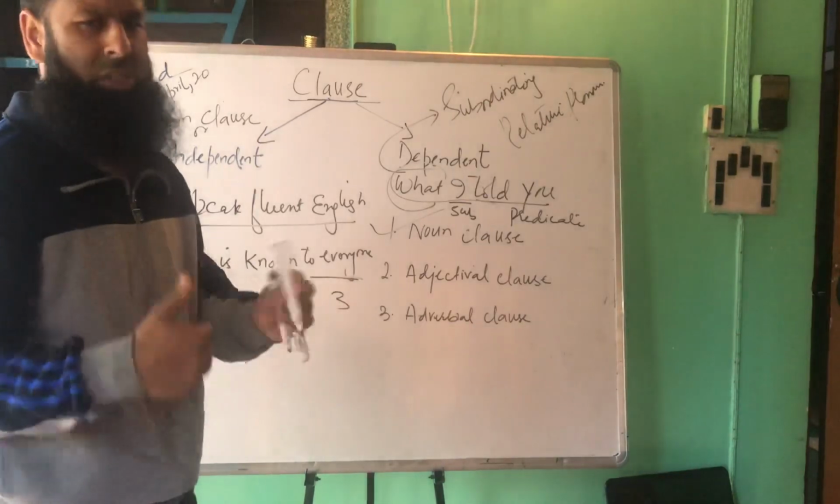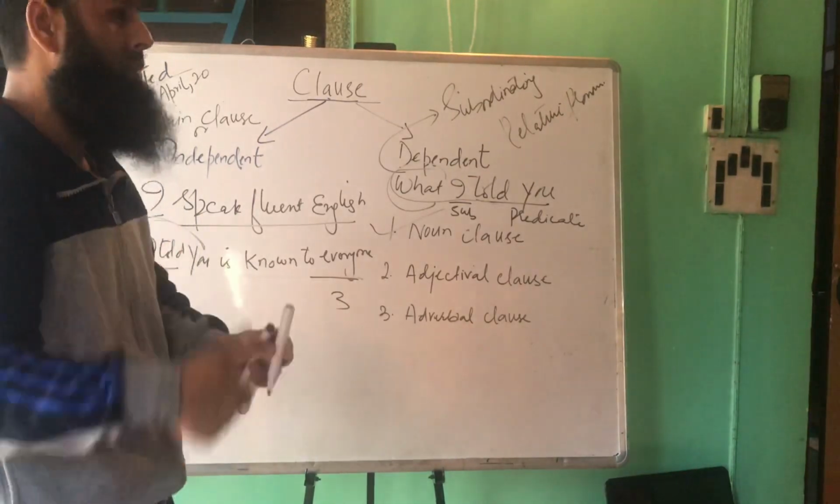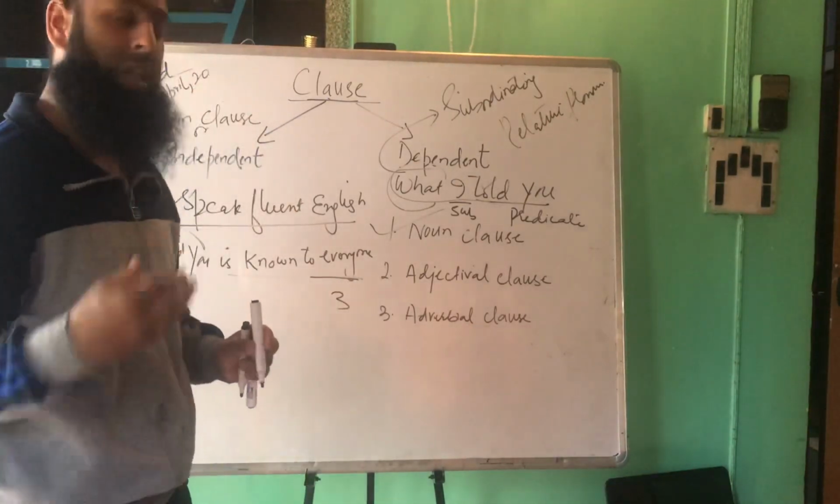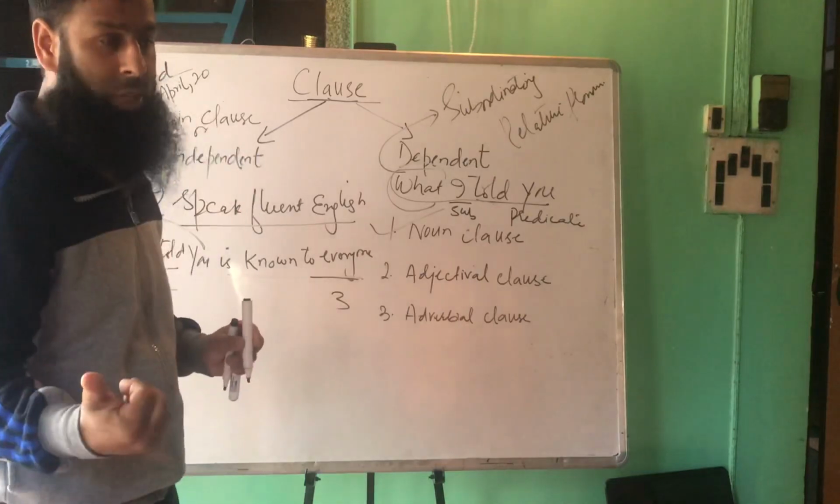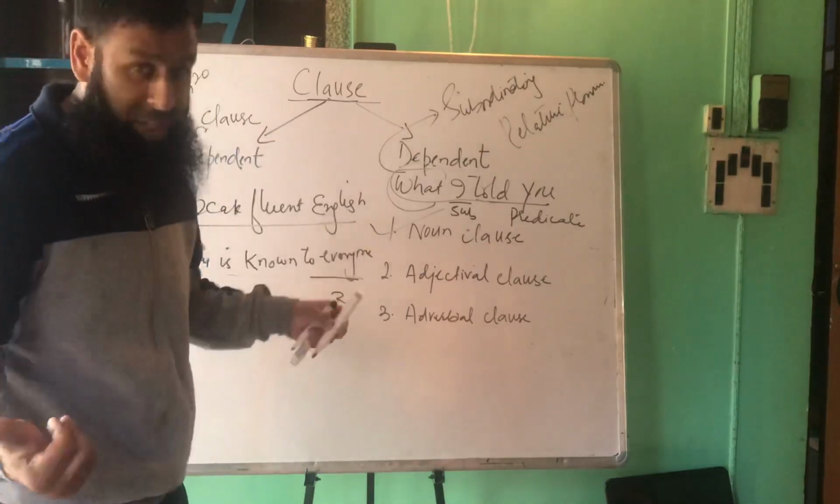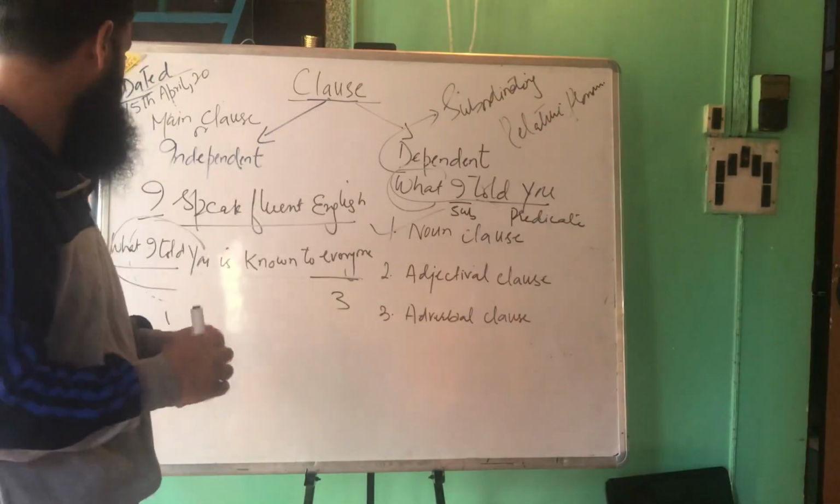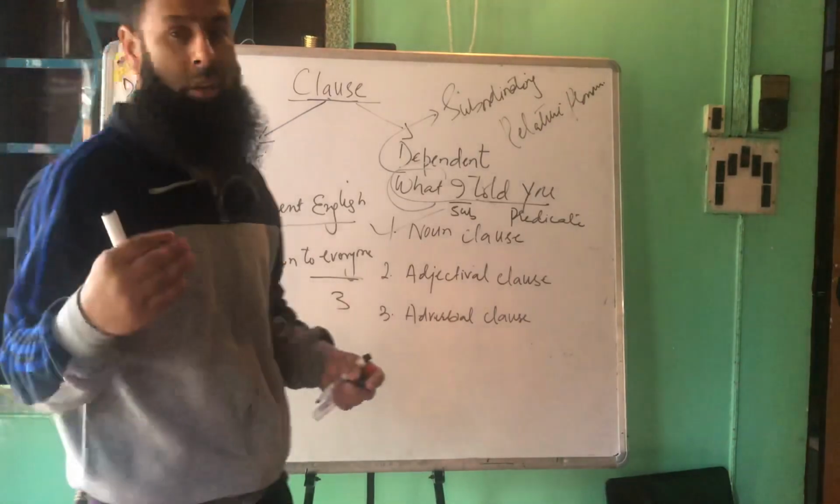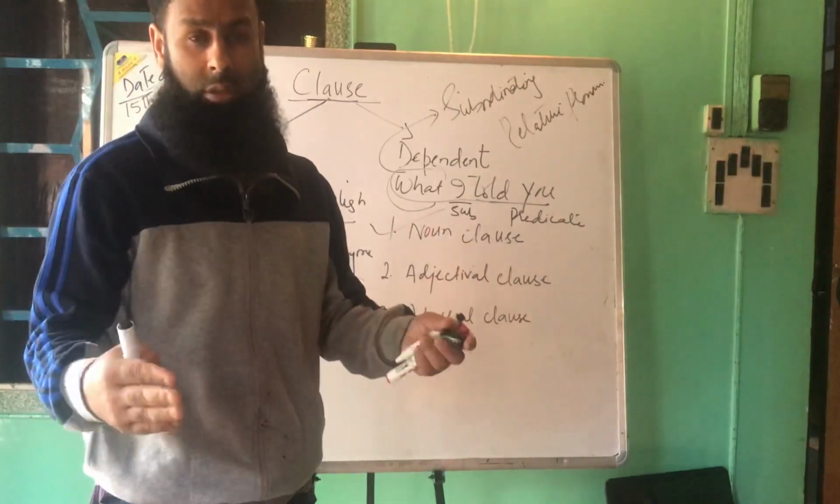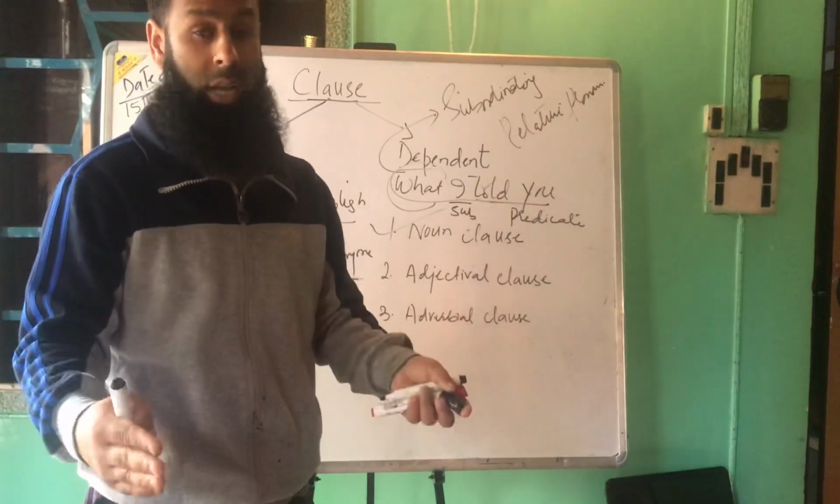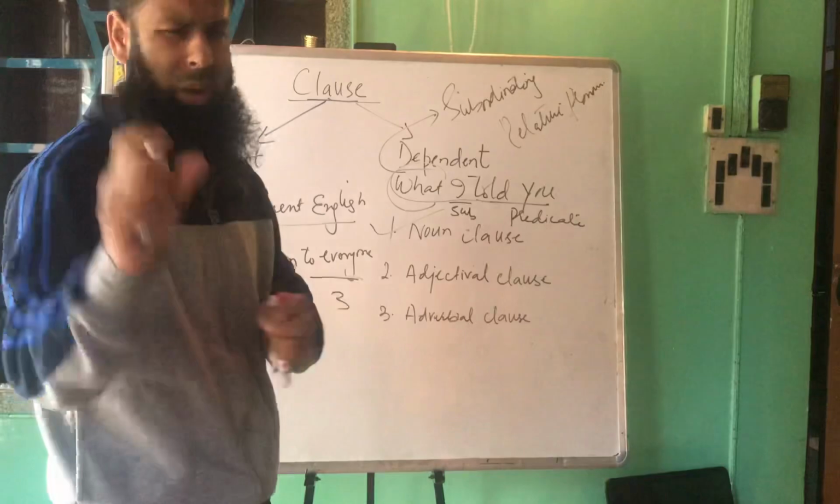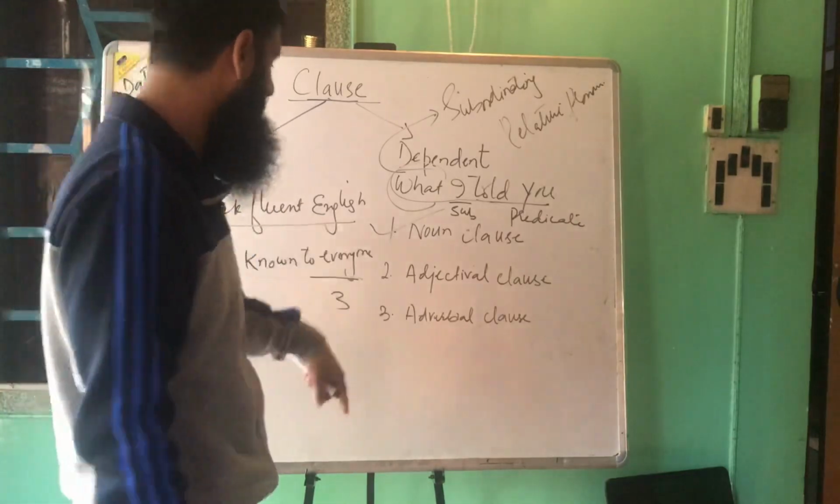Despite that, we can use this in different places. For example, we can use it as an object of the verb. We can use it as a complement of the subject. We can use it as an object of the preposition. But I have no time to define everything about that. Inshallah, I'll be talking about these noun clauses, adverbial clauses, and adjectival clauses separately. But here I'll provide a little introduction about these. So noun clauses we finish.